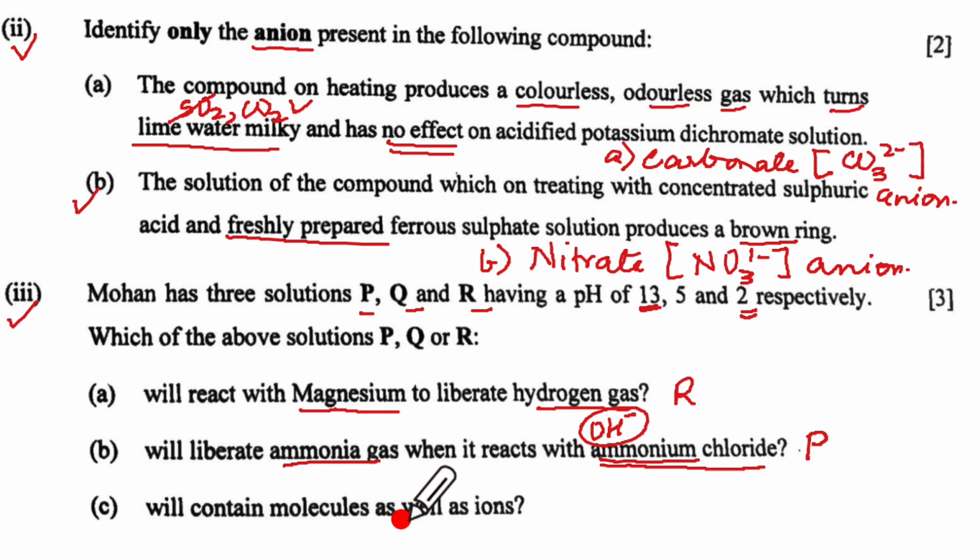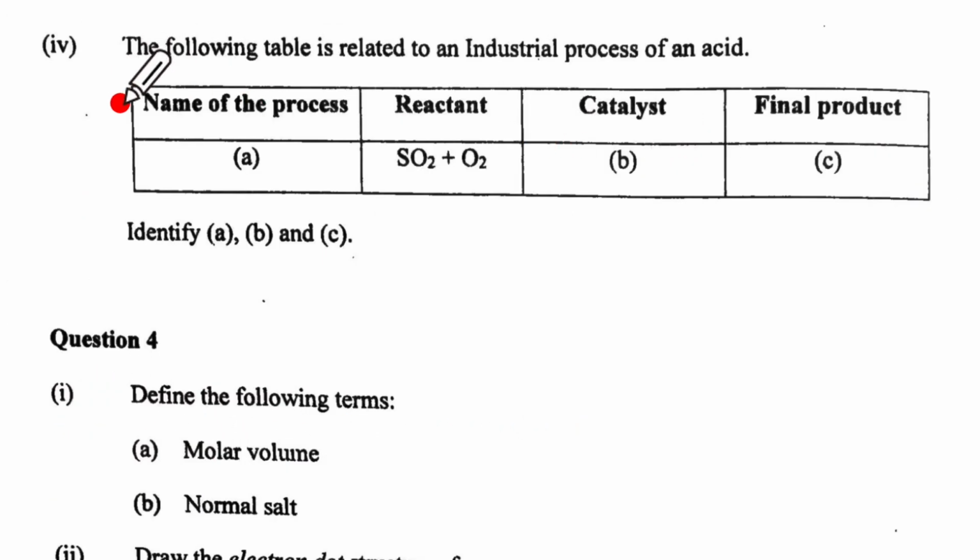Which contains molecules as well as ions, which means it is going to be a weak acid or a very weak base. Now you can see over here, 5 means it's a weak acid. A weak acid will have molecules as well as ions, and 5 means it is Q. So that gives us our 3 marks here. And we finish with the 7 marks of question 3.